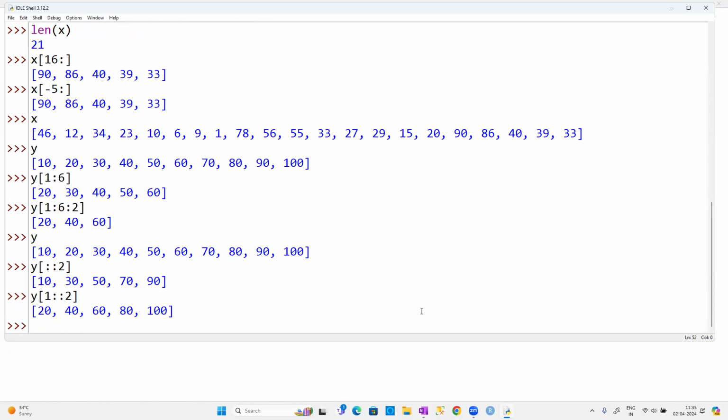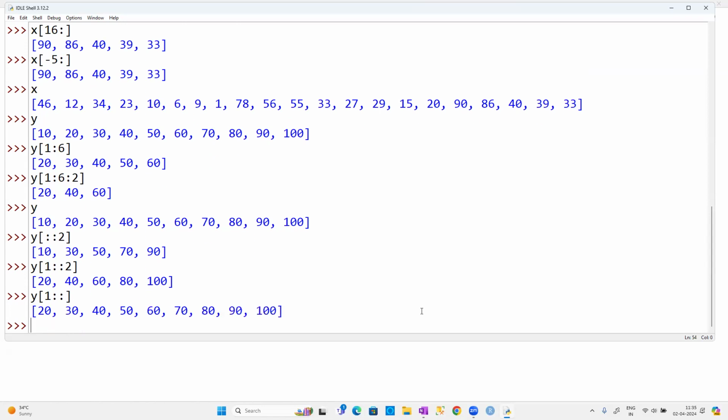When I didn't specify the step, guys, what is the default step it has taken? If I don't specify the step, by default it will take the step as 1, guys. That's why 1:2 means start from the first index. I didn't specify the stopping, so you have to go up to the end of the list. And the step is going to be +1, guys.